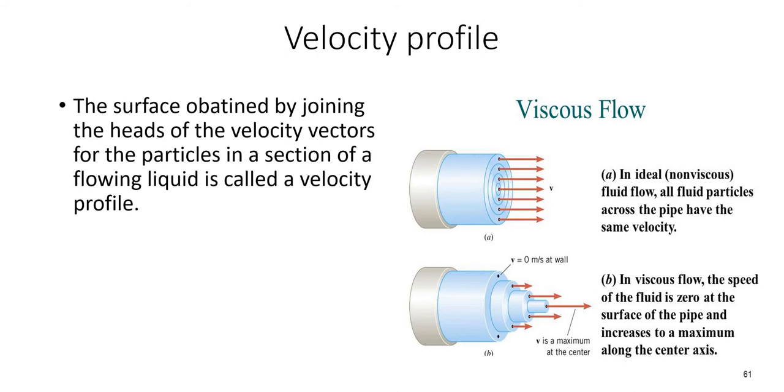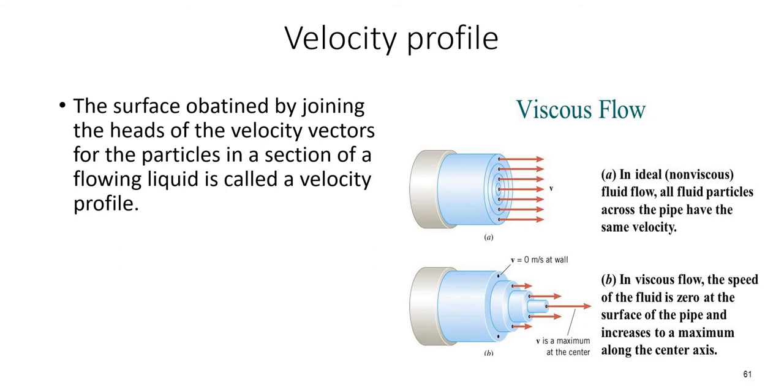In the case of an ideal fluid flowing through a pipe, what happens? All the particles will have the same velocity because it is a non-viscous fluid. If the fluid has no viscosity, that's why we call it an ideal fluid, each particle will have the same velocity. So whether it is at the section closer to the pipe wall, or at the center of the pipe, or at the bottom of the pipe, it does not matter, the velocity of the particle will be the same.